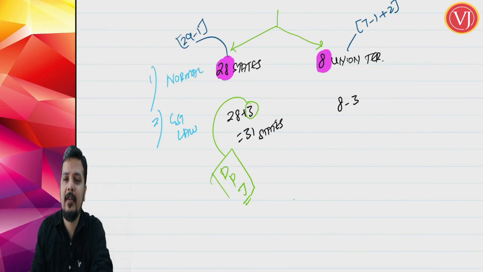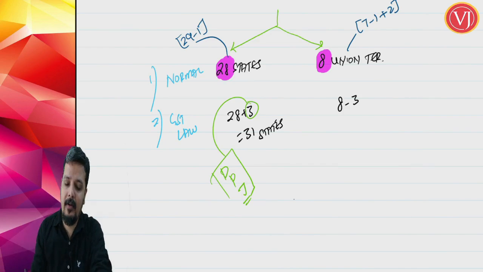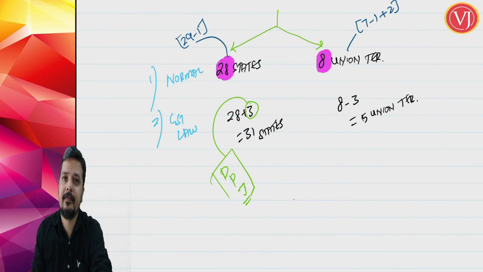Why minus 3? These 3 union territories, that is DPJ, not APJ. APJ Abdul Kalam replaced it by DPJ. Delhi, Puducherry, Jammu and Kashmir. They are no more union territories for GST law. They are called as states. That being the case, you have 5 union territories. 5 union territories for GST law. Right.